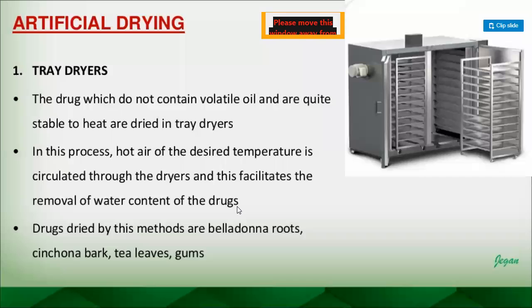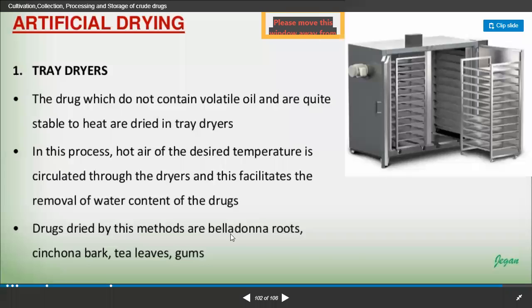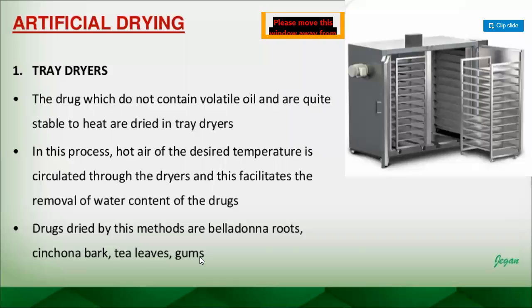So hot air will be uniformly circulating throughout the inside chambers wherever the drug is displayed in the different trays, and the removal of water content will take place. Drugs dried by this method are belladonna roots, cinchona bark, tea leaves, and gums. These are the four examples which we can subject for drying under the tray dryers.